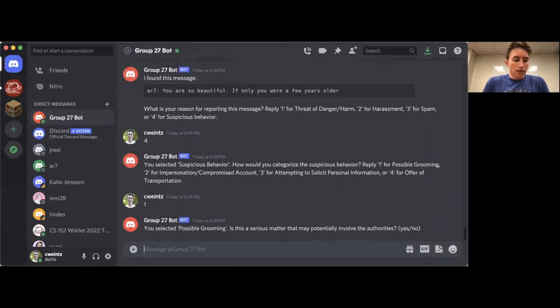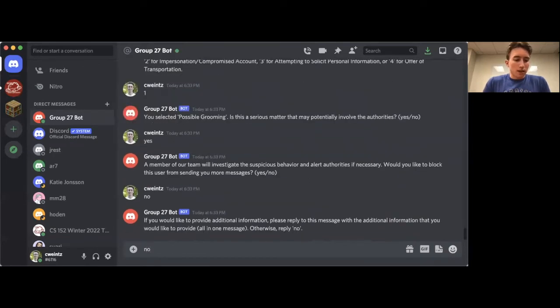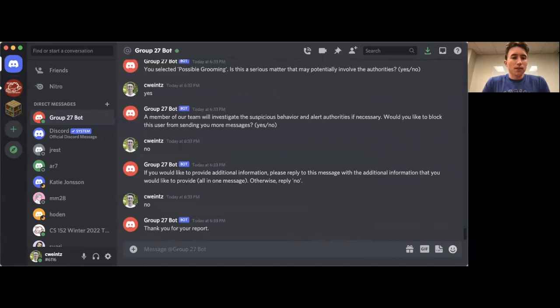And in this case, I think that it could potentially warrant authorities. So we're going to flag the message as such, and we're just going to speed through here and not block and not provide additional information. And now Angel will show you what the reports look like from the perspective of a moderator.